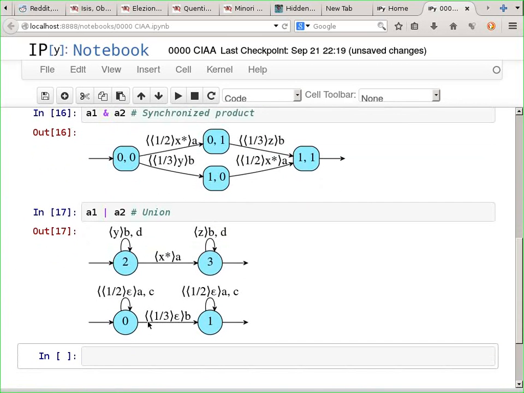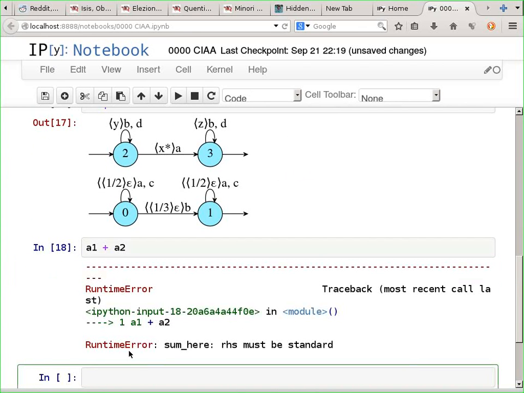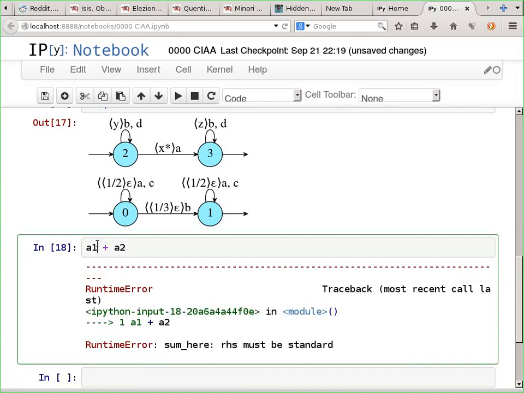We also have a sum operation which is slightly different, and it computes what we call a standard automaton. This will have a single initial state. You may wonder why the system is... I have to first convert the first one to a standard form, and let's do it for the second as well.